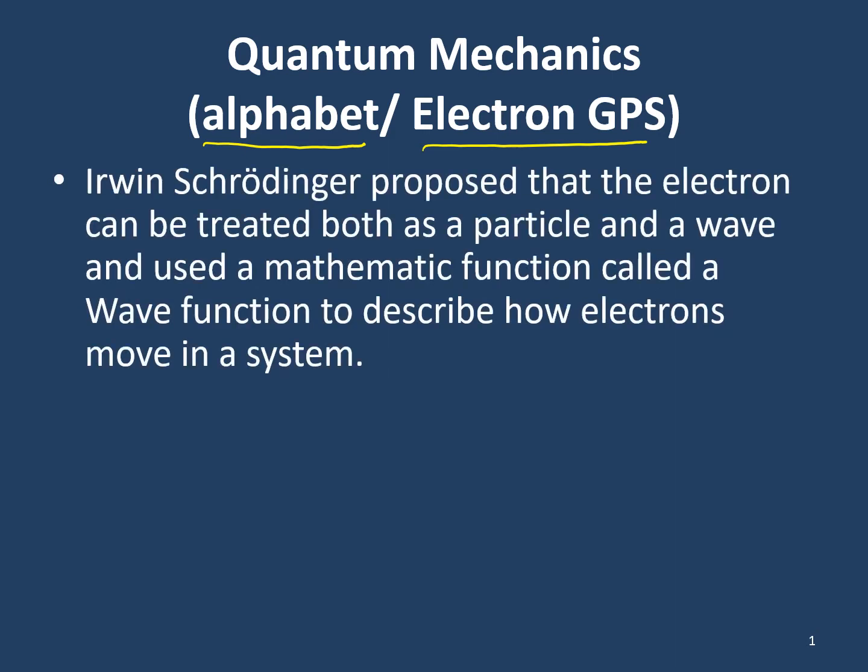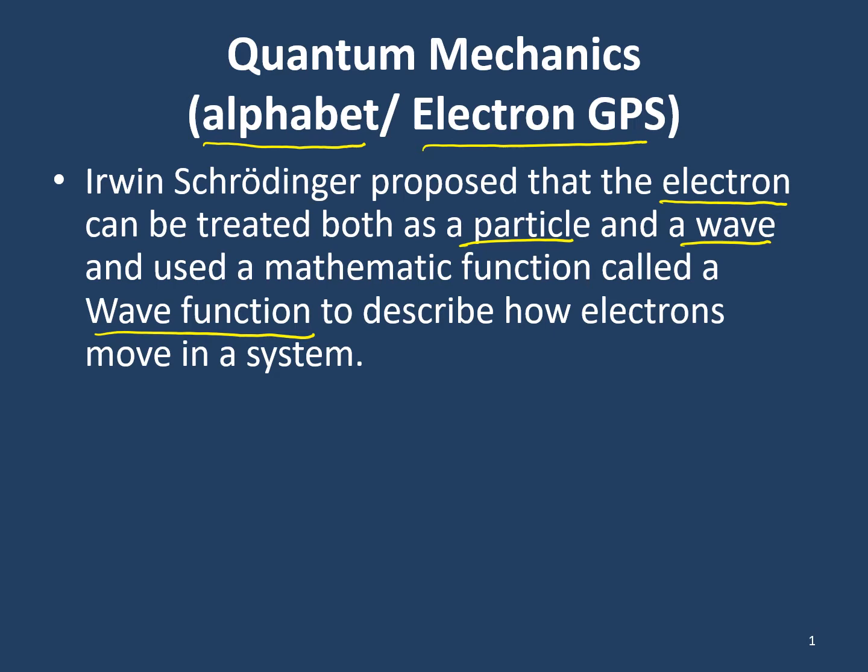Quantum mechanics was really proposed by a scientist known as Erwin Schrödinger. He is kind of the father of modern day quantum mechanics. He was the first to propose that we treat electrons as both a particle and a wave. This allowed him to use mathematical functions known as wave functions to describe how electrons move in a system, specifically a system like an atom. Now, this is a big deal.